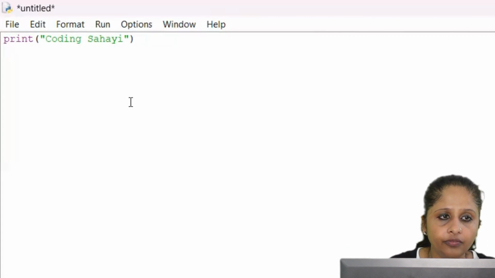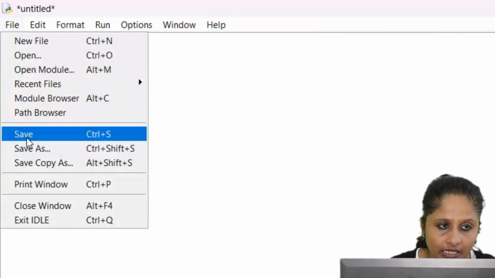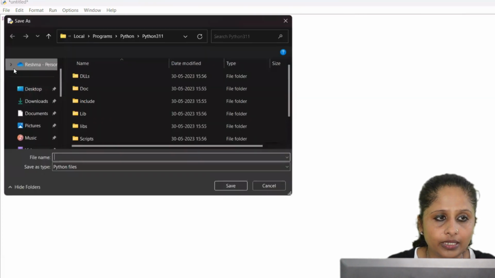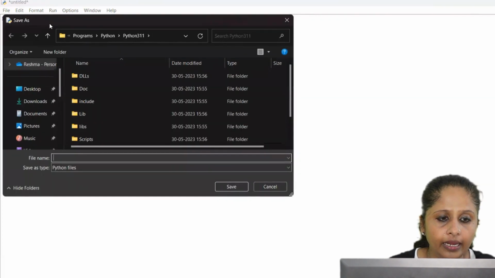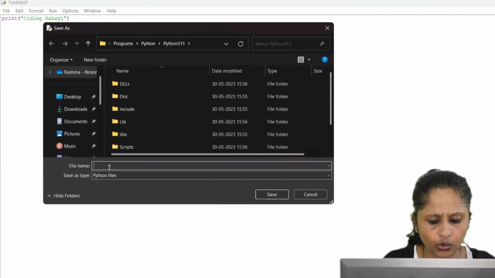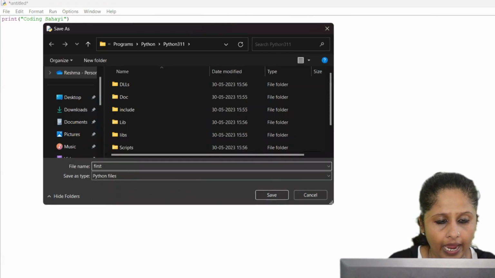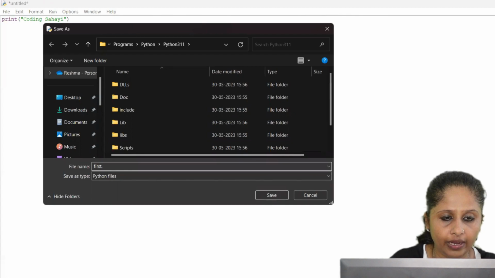So we have to run this one. Before that we have to save this program. So click on save. The save as dialog box is appearing, and you can give the file name. It's our first program, so I am giving first and .py.